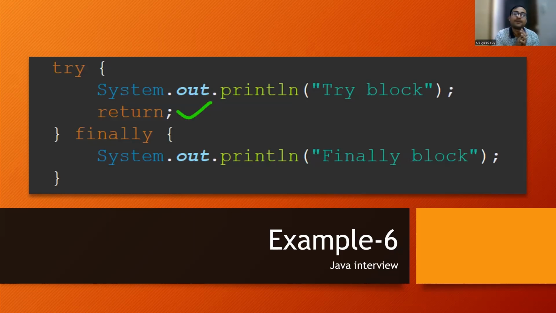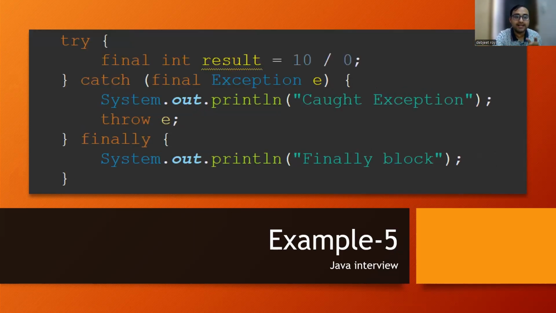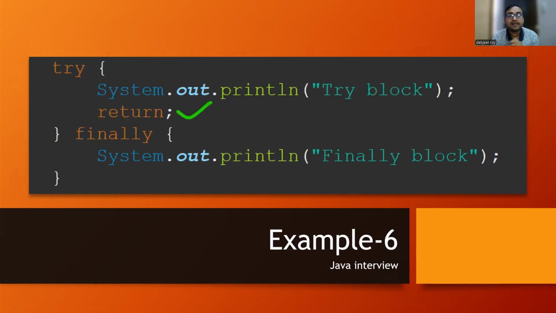So here if you try to understand, I have thrown e and still it is going to the finally block. And here there's a return statement written in the try block. So now will it go to the finally block? Do let me know. I'm returning it from the try block. So now will the pointer go to the finally block or not? So in the try block, I'm printing try block, okay? And then I'm returning from then and there itself.